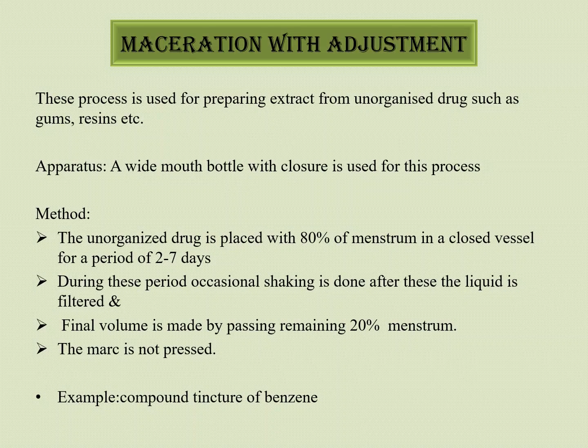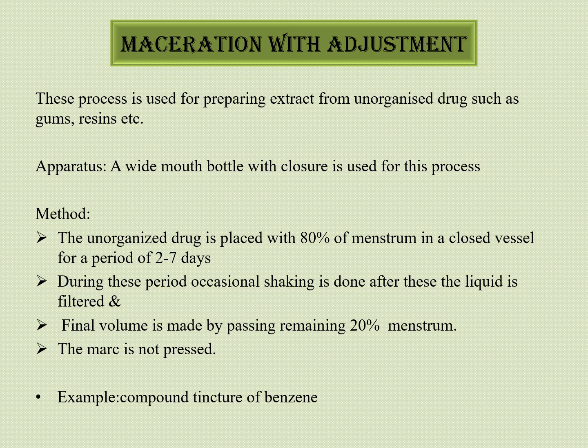Maceration with adjustment. This process is used for preparing extract from unorganized drugs such as gums and resin. A wide mouth bottle with a closure is used as apparatus. Then method. The unorganized drug is placed with 80% of the menstruum in a closed vessel for a period of 2 to 7 days. During this period occasional shaking is done. After this the liquid is filtered. Then final volume is made by passing remaining 20% of the menstruum and mark is not pressed.